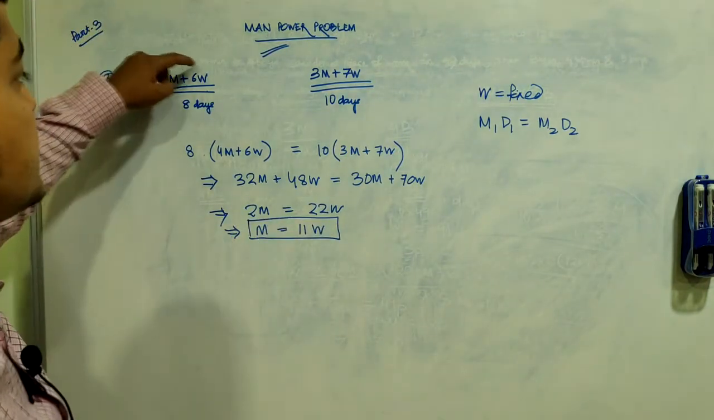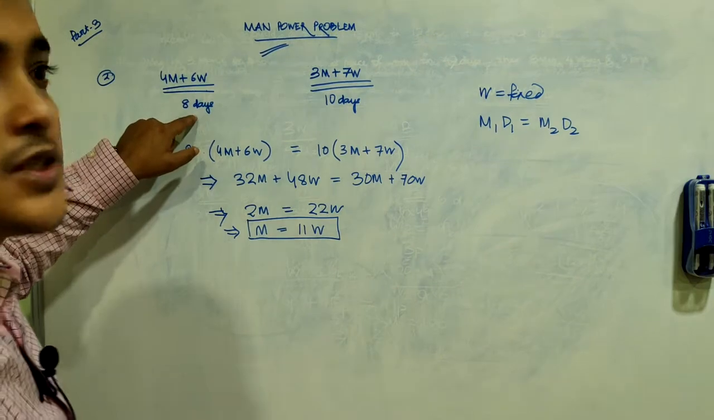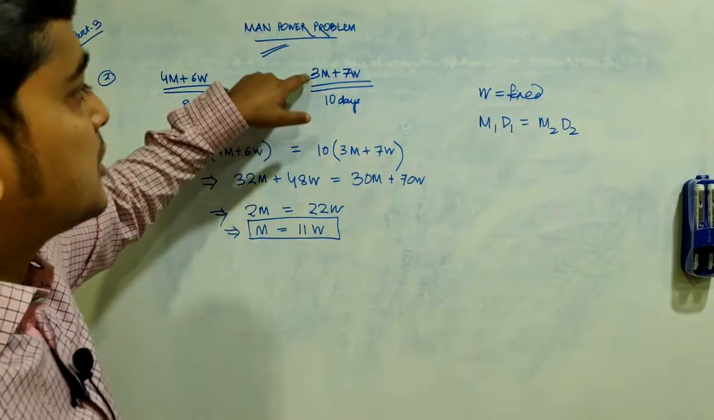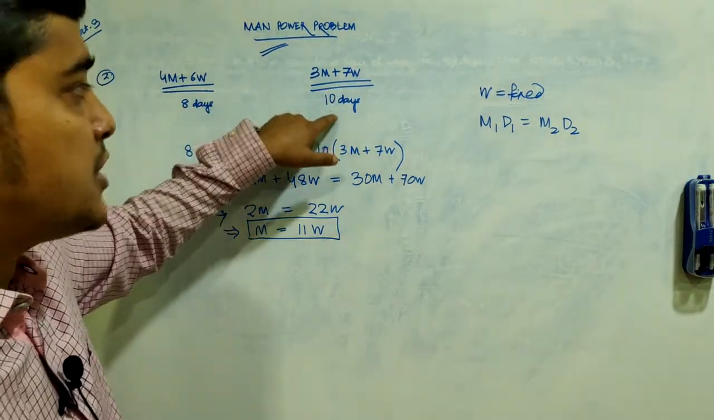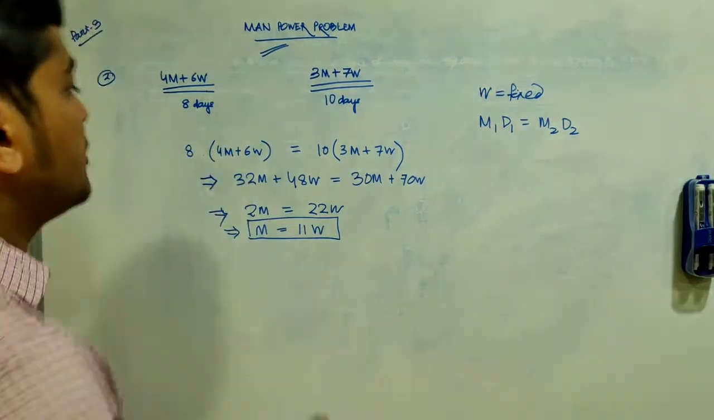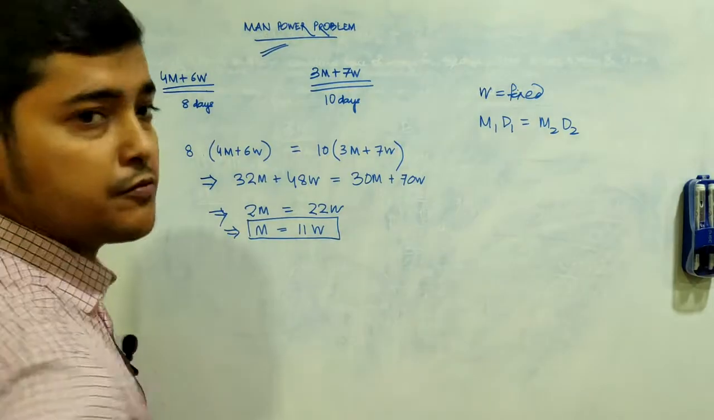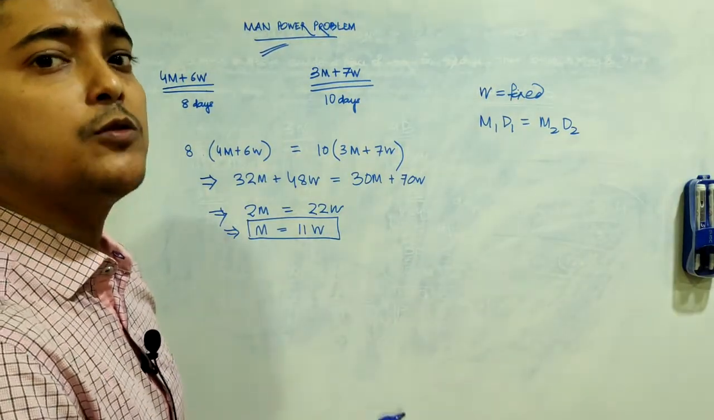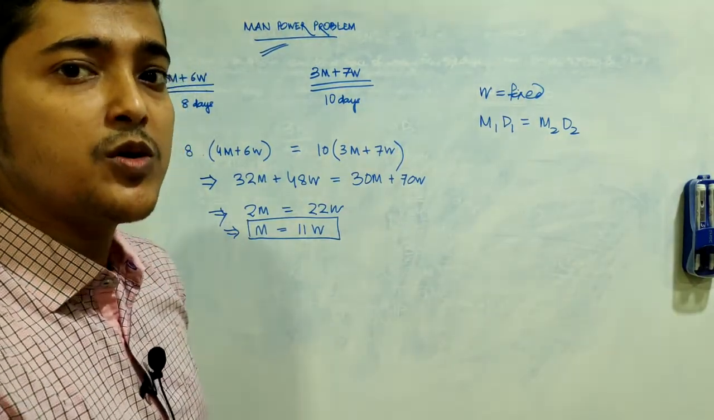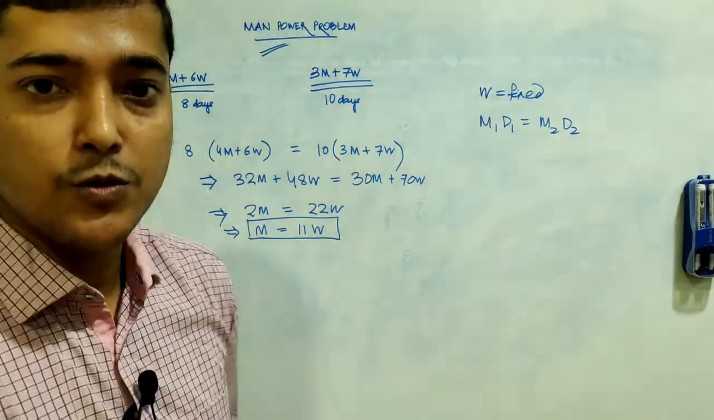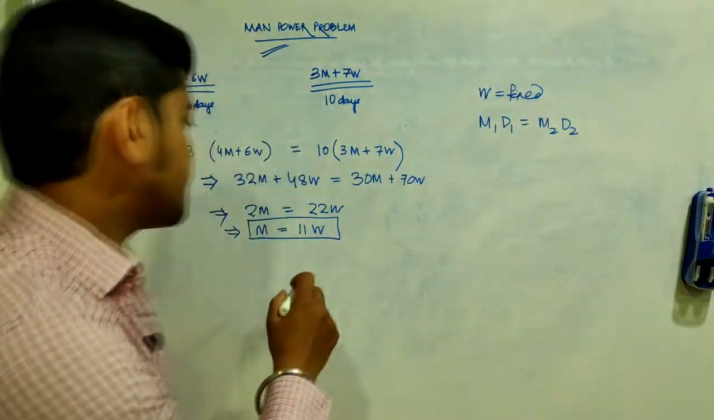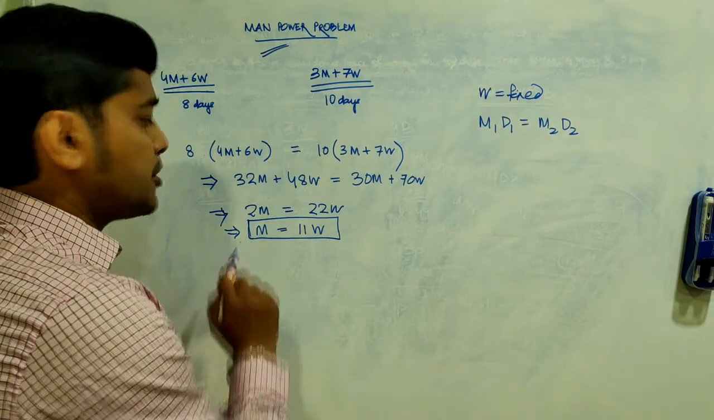If 4 men and 6 women work for 8 days to complete a certain amount of work, and 3 men and 7 women take 10 days to complete the same amount of work, we could derive that 1 man is equivalent to 11 women. If 1 man can work, he could do the same amount of work as 11 women would do. Once you find this equation, you can solve the question.